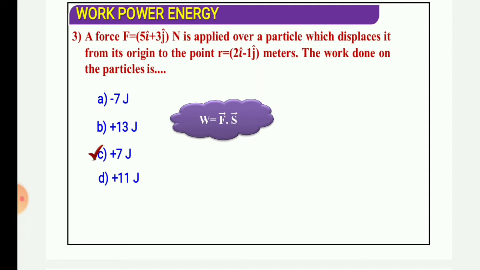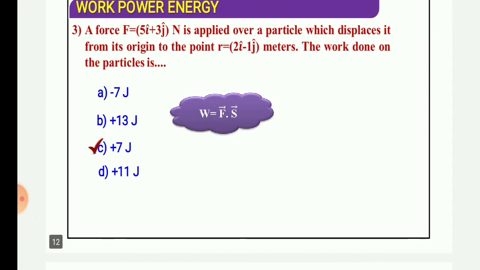So I have told you that if any question has arisen, you have to forget all those things and go through the basic, and basic is what? W equals F dot S. Here F is given 5i cap plus 3j cap, and S, the r vector, is 2i cap minus 1j cap. So you have to take the dot product. 5i cap dot 2i cap, what will be the magnitude? 10.